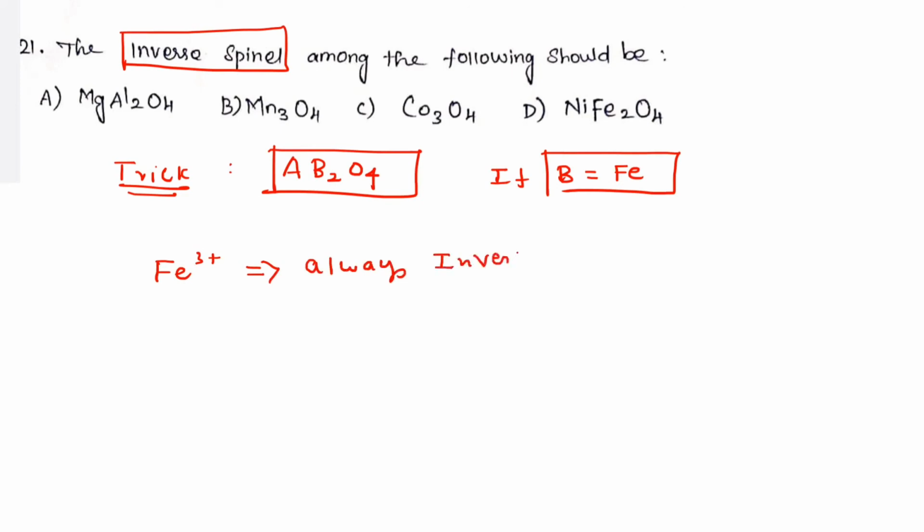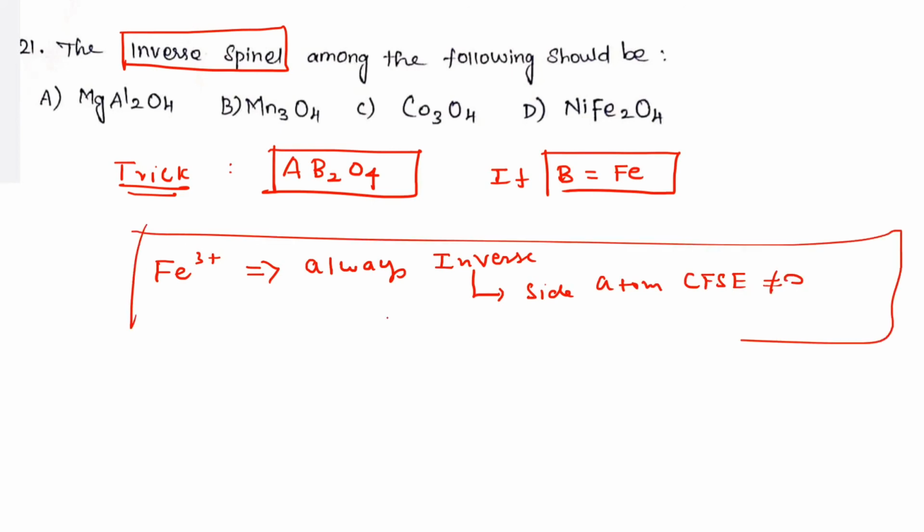When is it always inverse? Understand well: if the CFSE value of the A-site atom is not equal to 0, then the Fe3+ complex is always inverse. That is the trick.